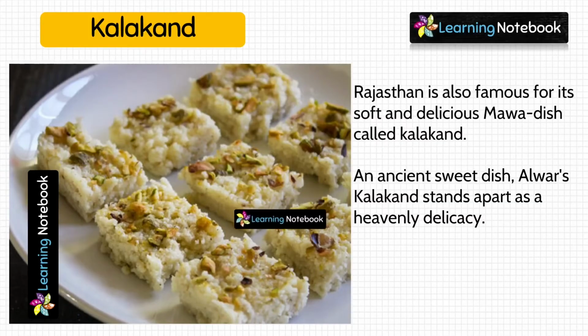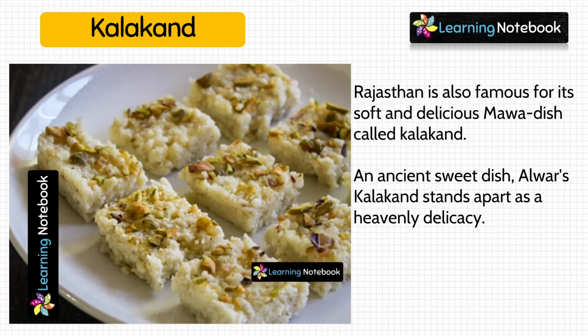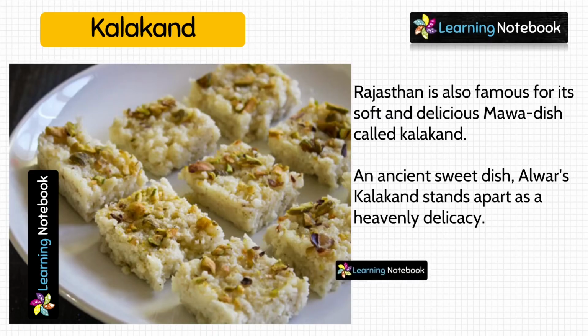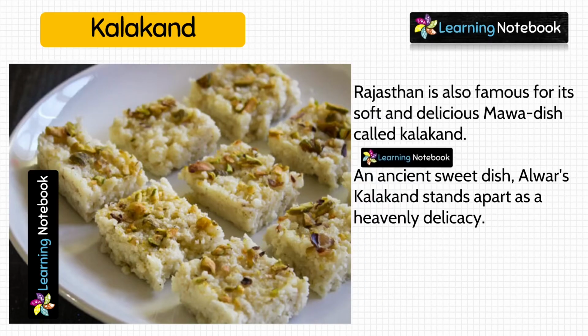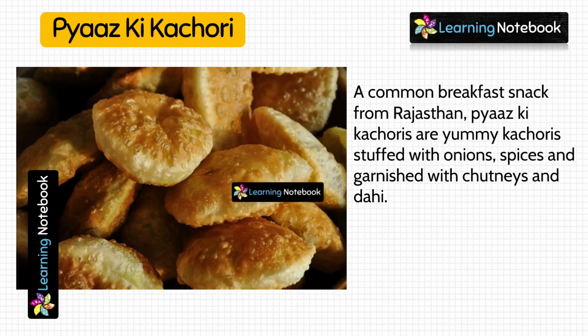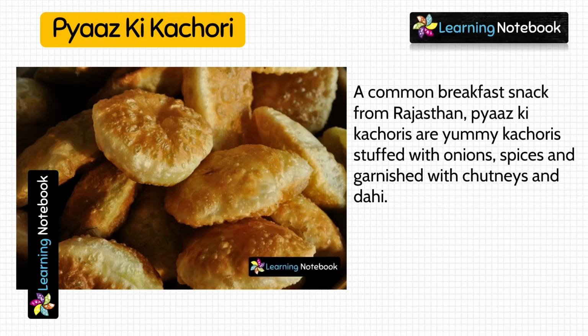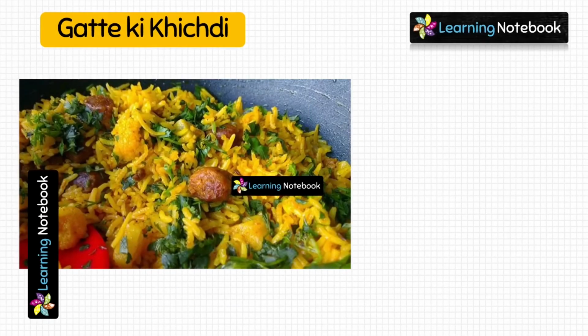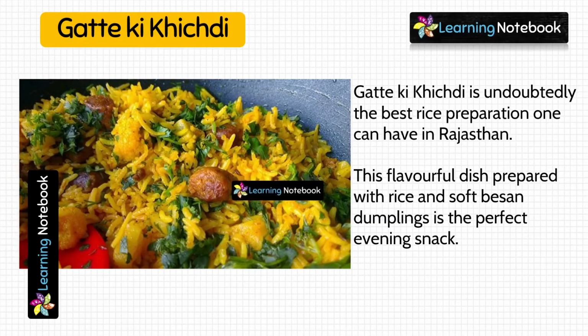It's a sweet dish. Next famous food item of Rajasthan is pyaaz ki kachori. Gatte ki khichdi.